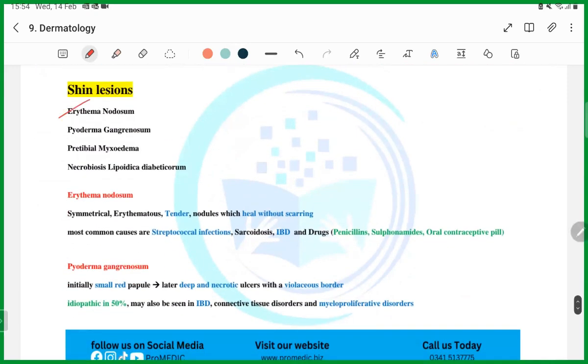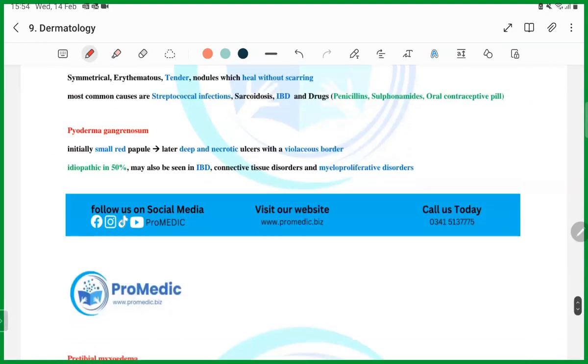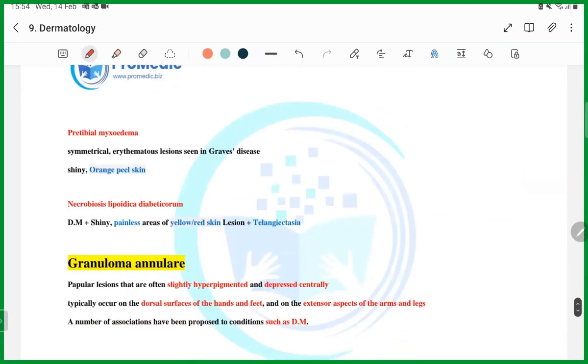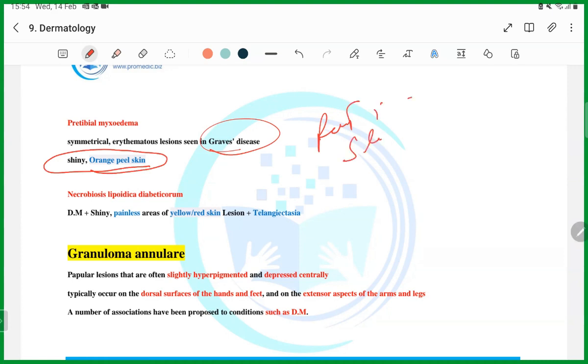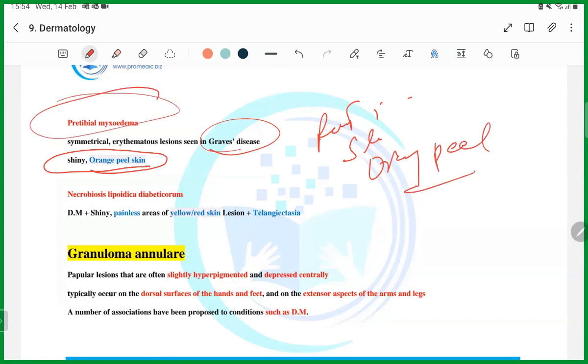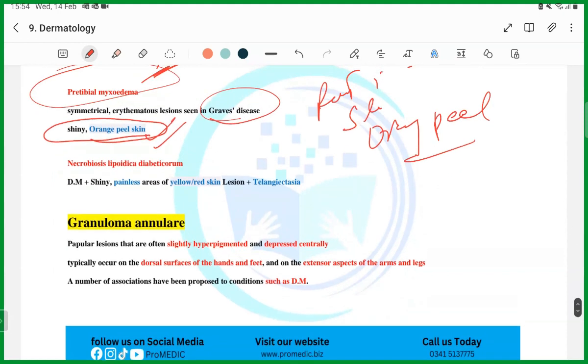We have already read about these shin lesions, so there is nothing much to read about that. The only thing that I want to tell you is this one. Pretibial myxedema. It is common in patients with Graves' disease, and the skin will be shiny, orange peel skin. If you get a scenario that a patient has presented with a leg lesion that looks like orange peel skin, guys, orange peel skin, select pretibial myxedema. It will definitely be there. Another question that you are going to get is a patient who is diabetic.